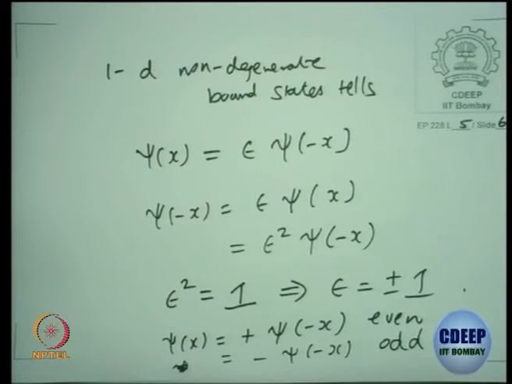I am only assuming that we are looking at bound state solutions for symmetric potentials. Looking at the time independent Schrodinger equation, you find both are allowed solutions. Psi of x is an allowed solution, psi of minus x is an allowed solution, but 1D bound states have to be non-degenerate, which means they should be proportional, and then the proportionality constant epsilon squared has to satisfy a constraint which is 1. So the only solutions possible are odd solutions and even solutions.